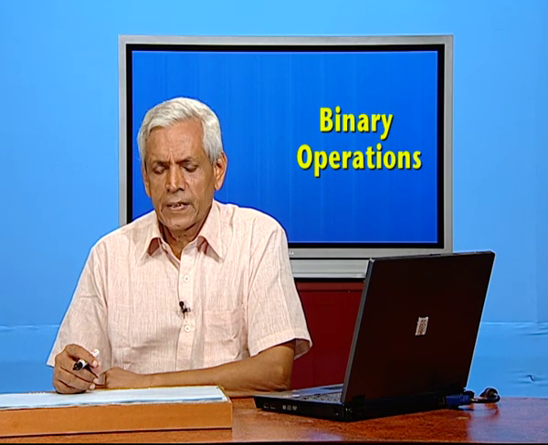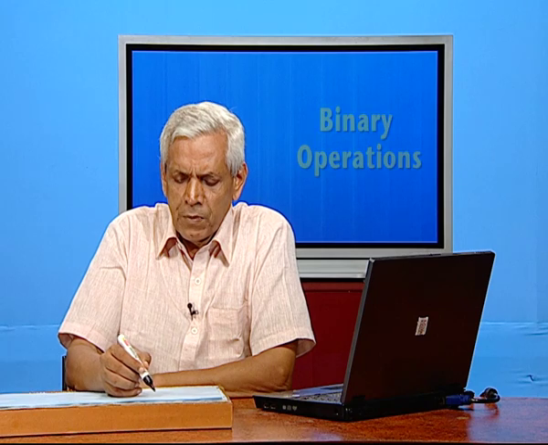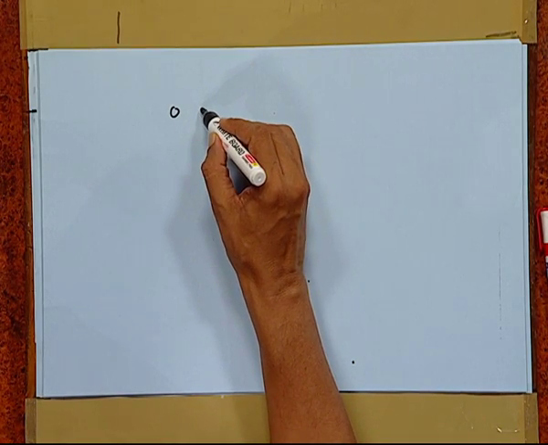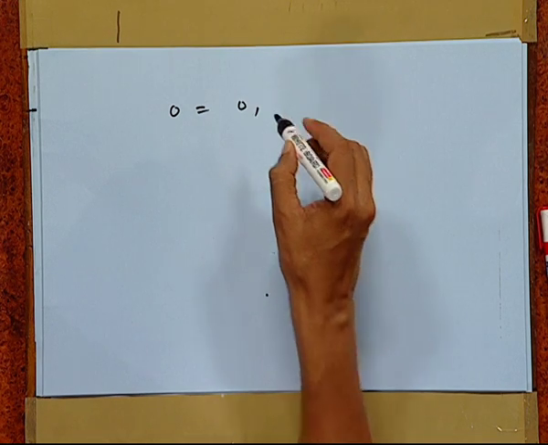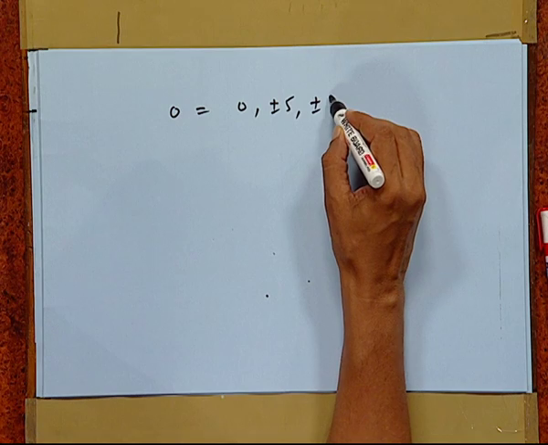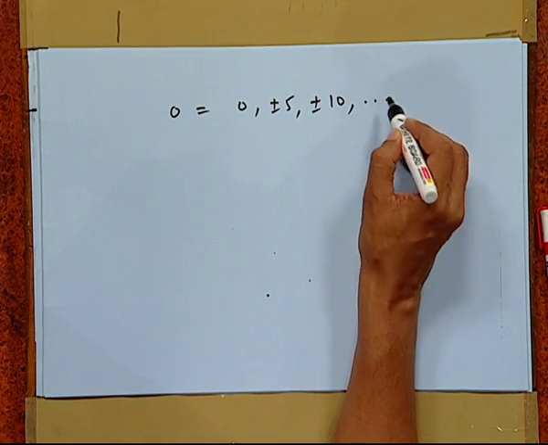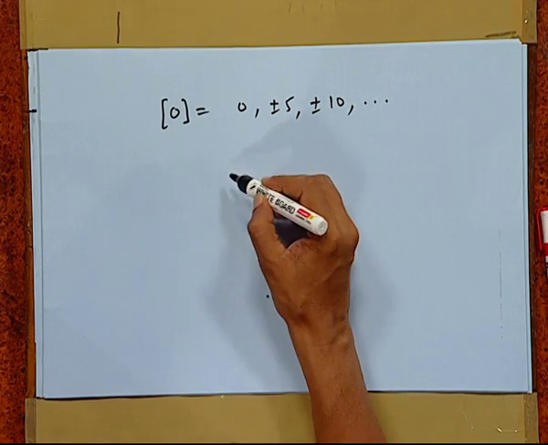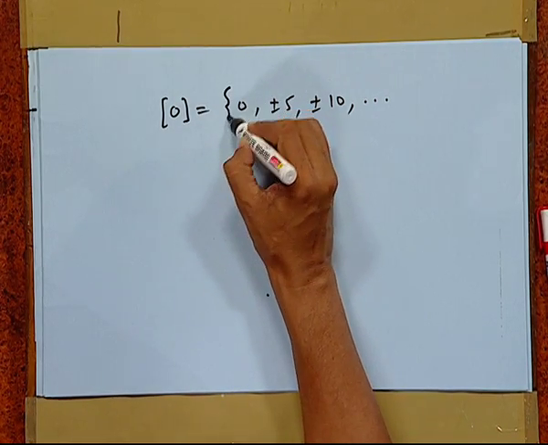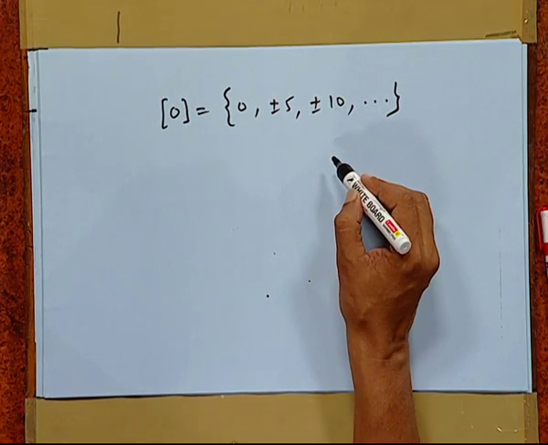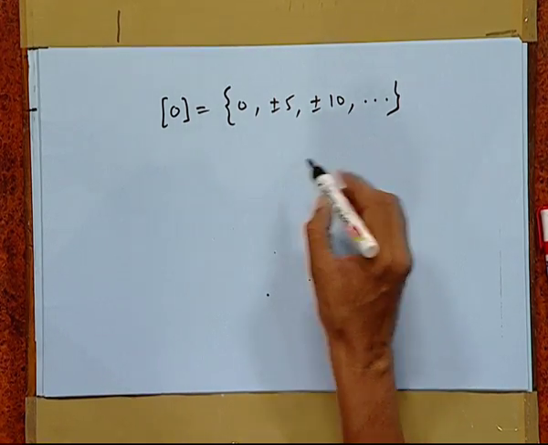Now, coming to equivalence classes, let us take the example of 0. Now, 0 has relation with 0, plus minus 5, plus minus 10 and so on. So, the equivalence class containing 0 is merely this set, that is 0, plus minus 5, plus minus 10, that is all multiples of 5.